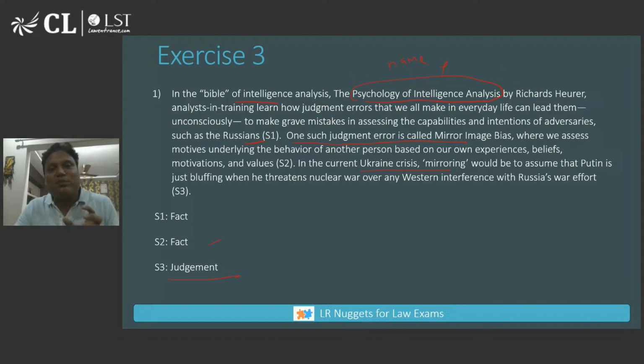So he is trying to pass that message that we are making this particular error when we are evaluating how Russia and Ukraine will behave.